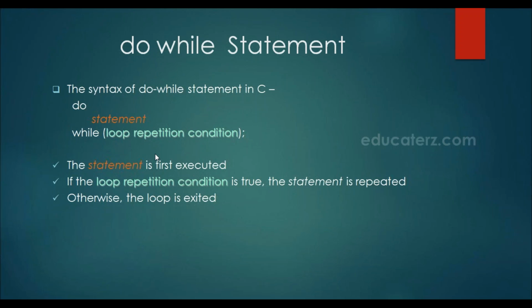But the difference is, in case of while loop, sometimes if the condition is false initially, the loop will not be executed. But in case of do while loop, the loop will be executed once because the condition is checked at the end. So if we have a requirement that at least once the loop should be executed, we should go for do while loop.